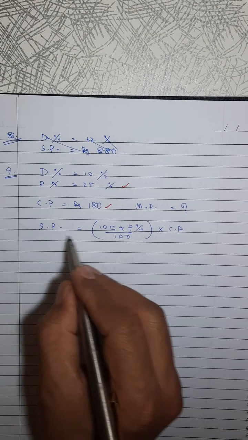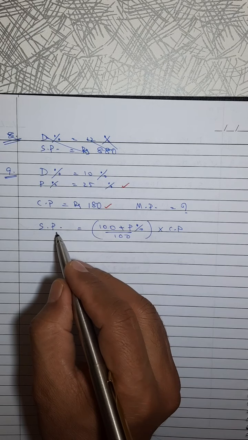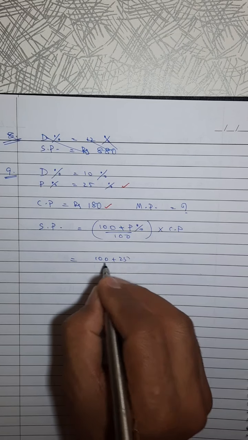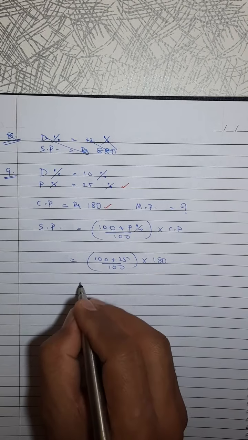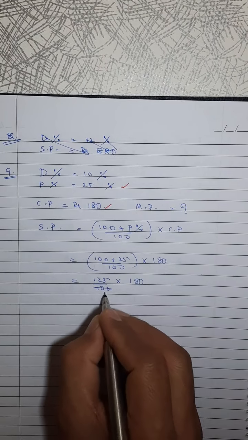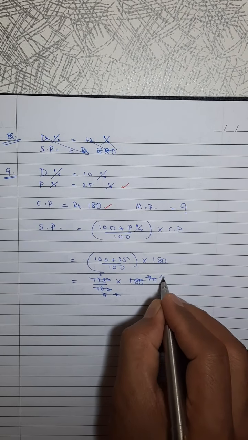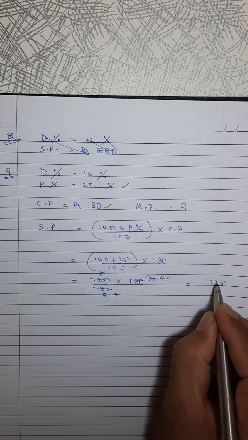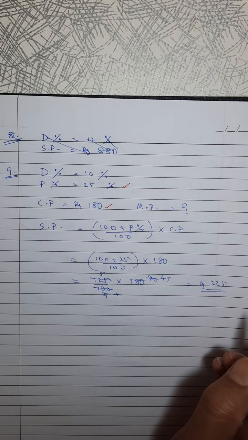Profit percent is 25, so 125 by 100 into 180. 4 times 5 times, 45 into 5, 225 is SP.